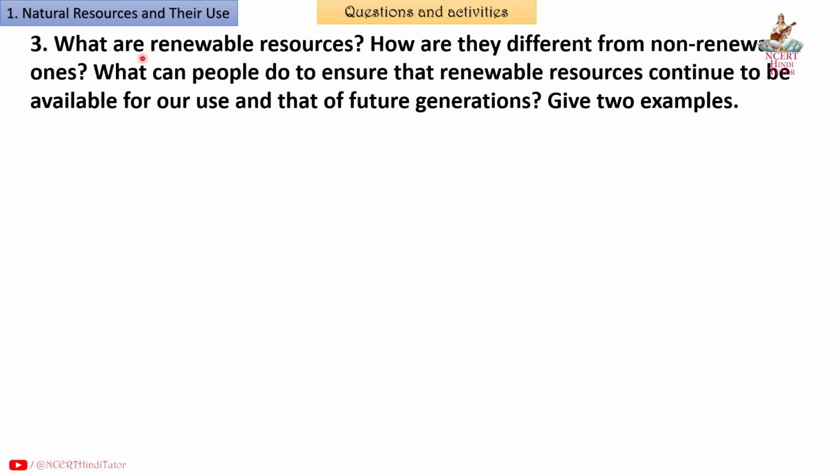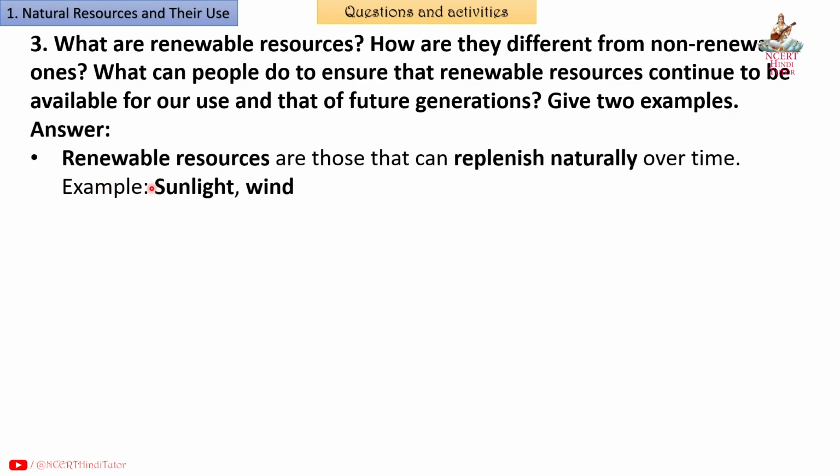Question 3. What are renewable resources? How are they different from non-renewable ones? What can people do to ensure that renewable resources continue to be available for our use and that of future generations? Give 2 examples. Answer. Renewable resources are those that can replenish naturally over time. Example: sunlight, wind.